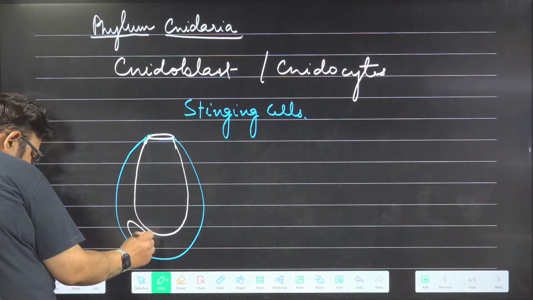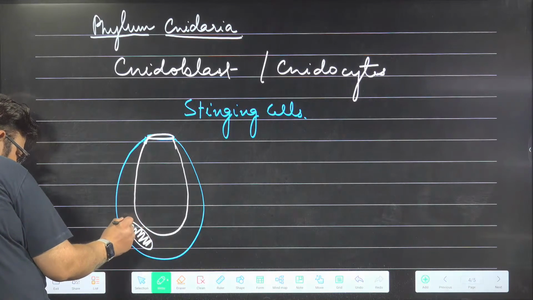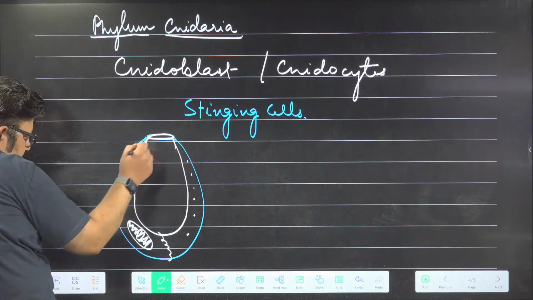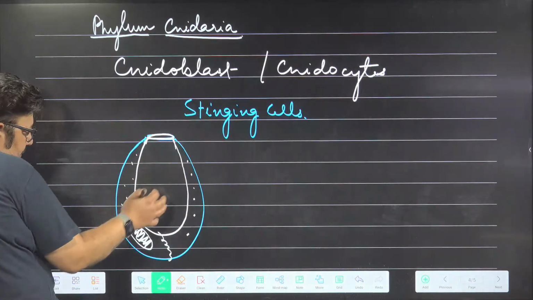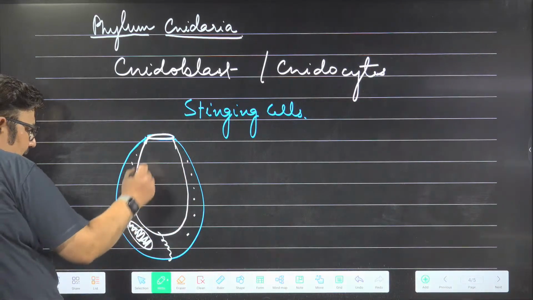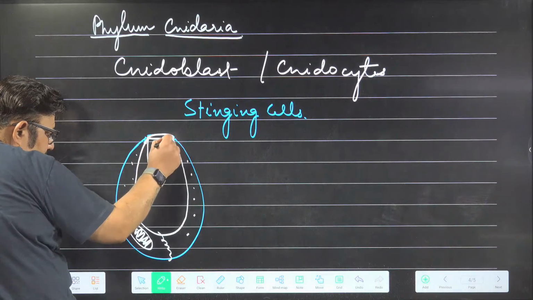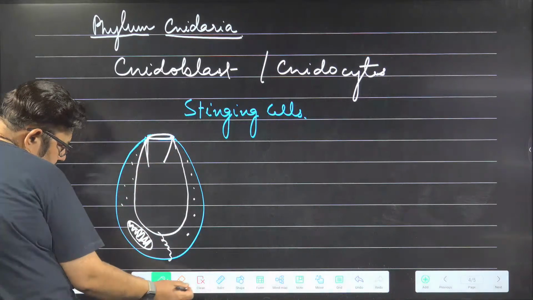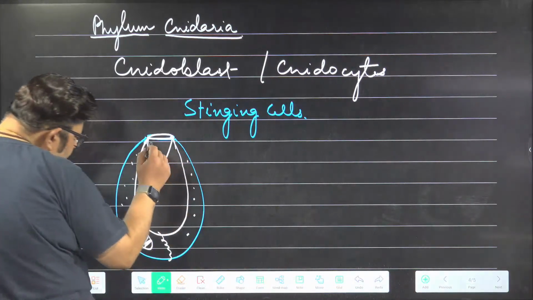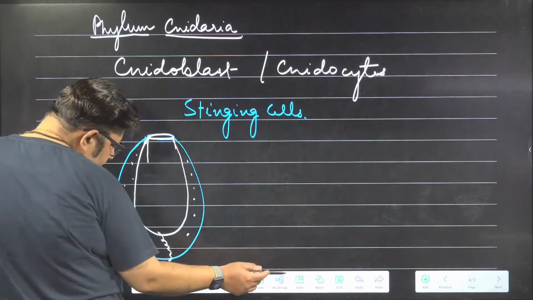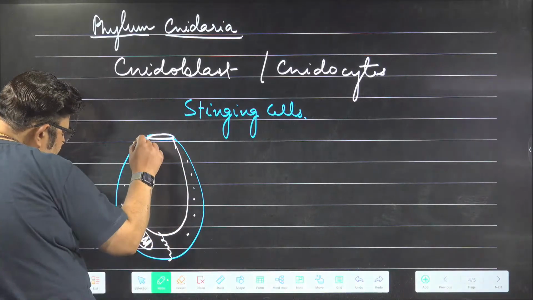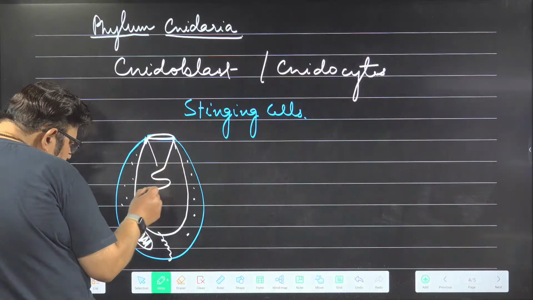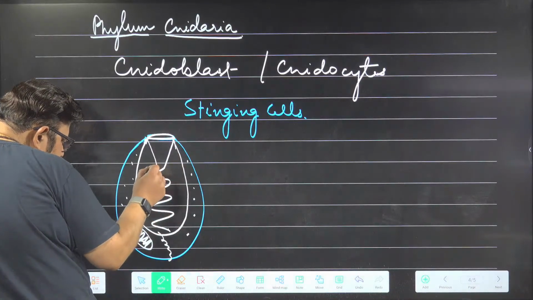I'm making this the nucleus of the cell. Many organelles of the cell. It's a cell actually. And inside there is a capsule called nematocyst. And inside this nematocyst, you'll find there is a tube which is folded inside.